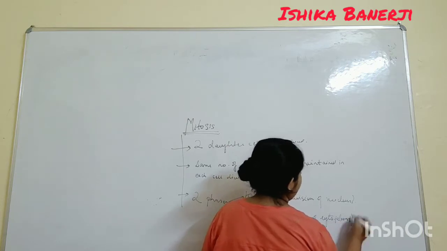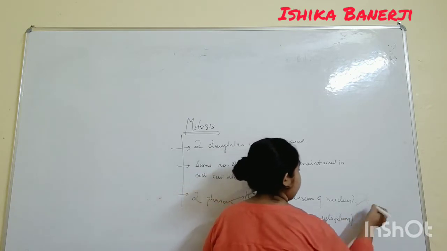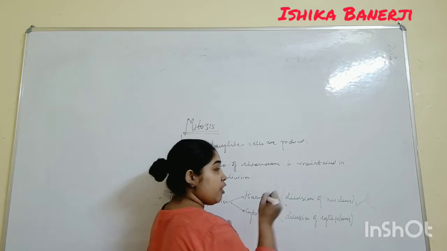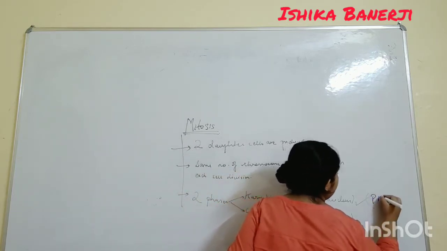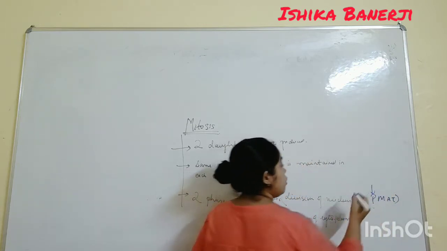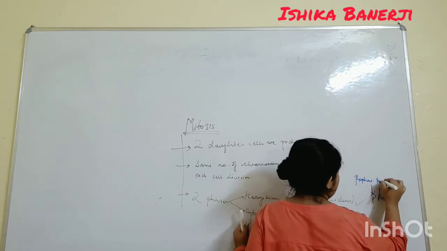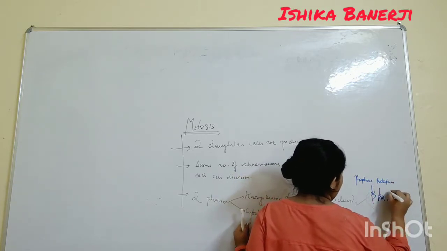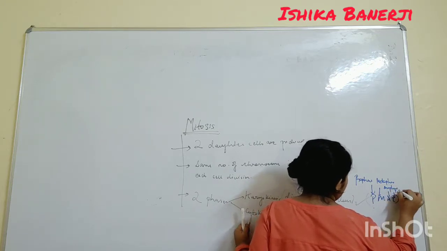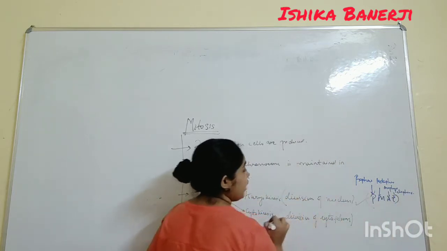Understand? First the nucleus will divide in the prophase, metaphase, anaphase and telophase. I am writing PMAT for you. Only those who have seen the previous video will know the meaning of PMAT. Please write it before I complete: prophase, metaphase, anaphase and telophase. Clear? And then the division of cytoplasm will take place.